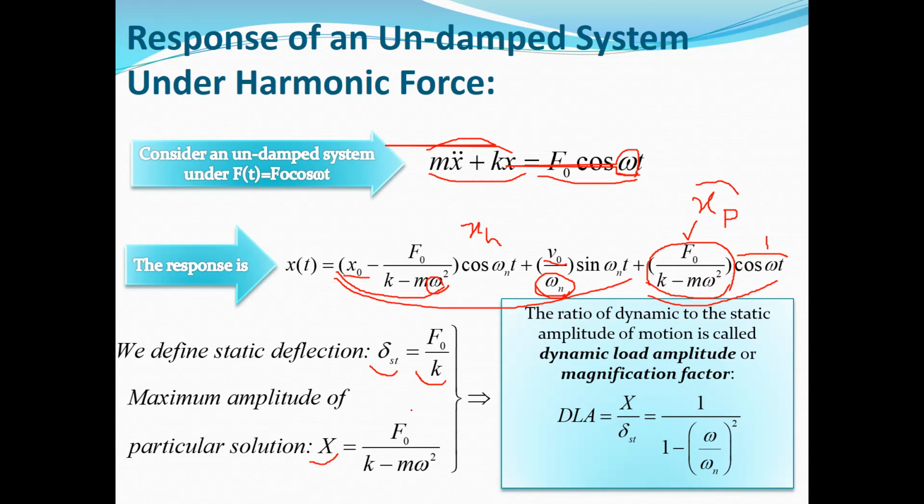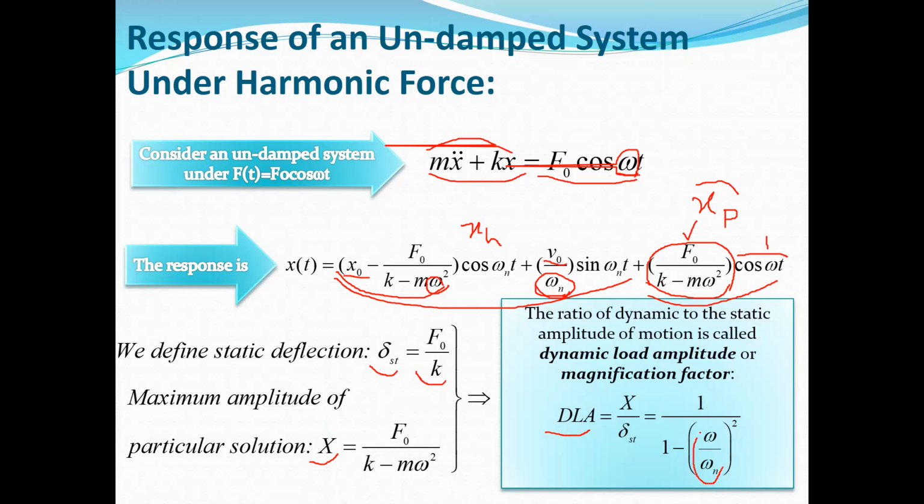And now we define a new parameter, which is called dynamic load amplitude or magnification factor. It's the ratio of X, uppercase X, to the static deflection. If you simplify this, it will be equal to 1 divided by 1 minus the ratio of omega to omega n squared.